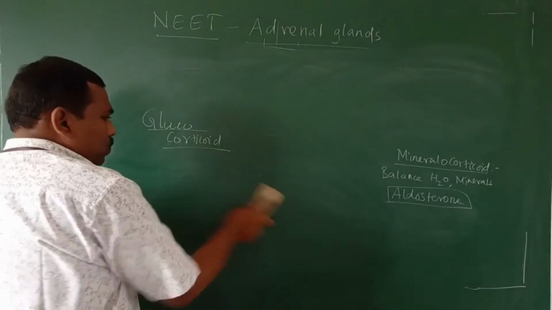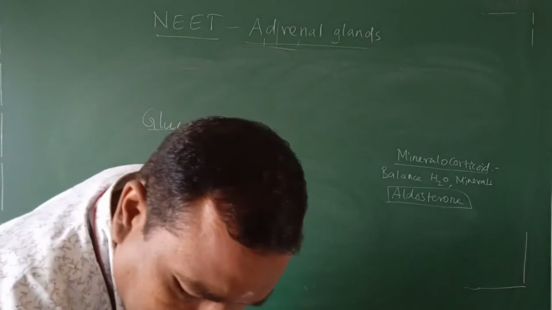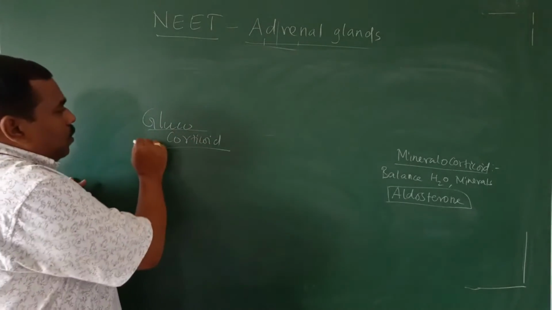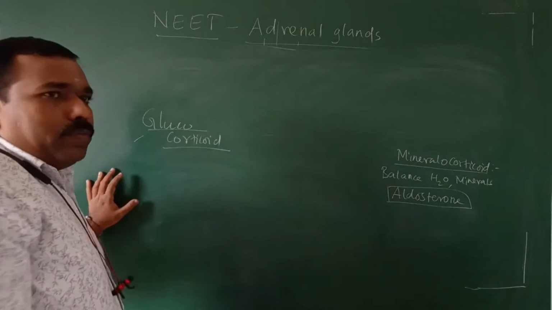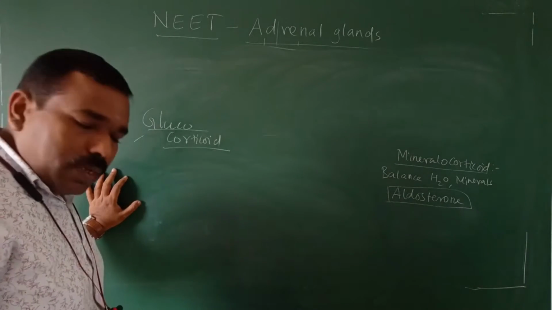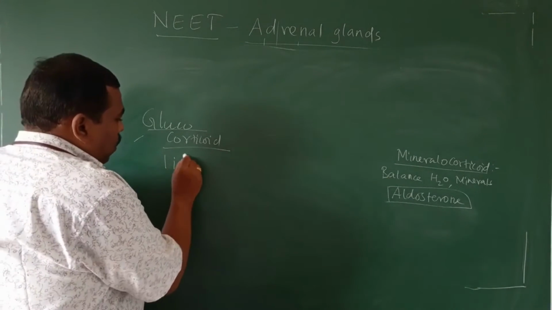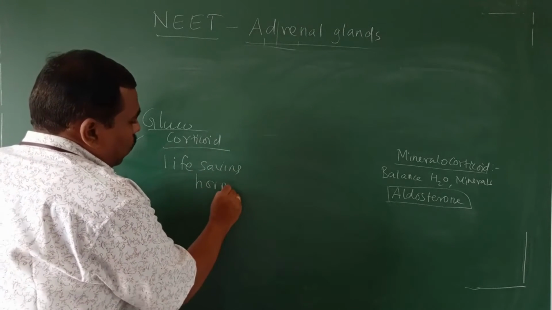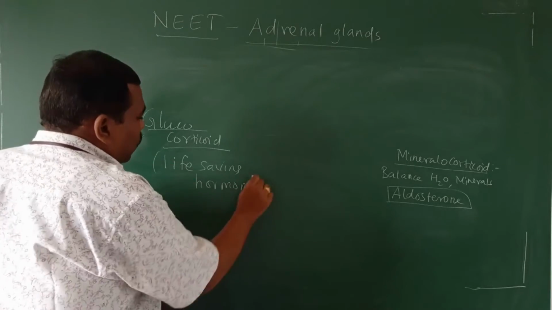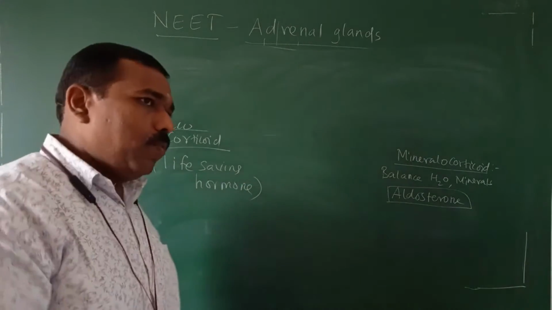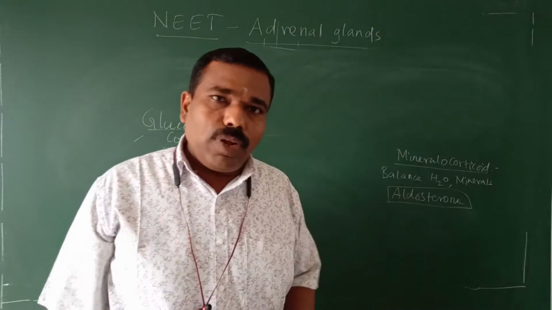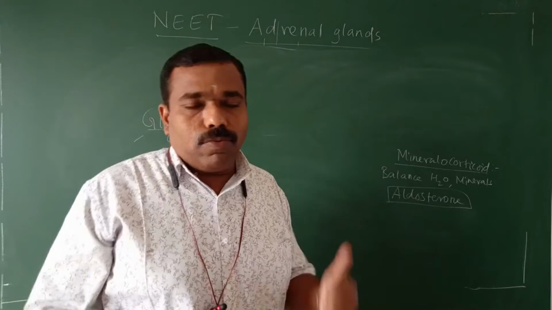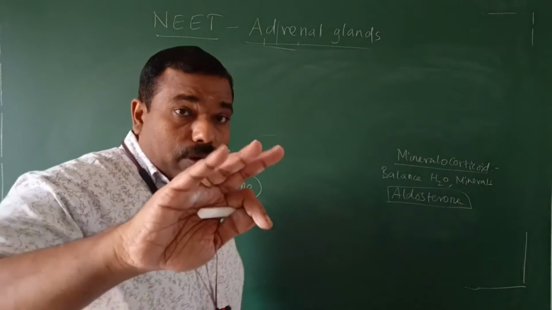The main function, carbohydrate metabolism. Another important one, the glucocorticoid is life saving hormone. Glucocorticoid is a life saving hormone. Why it save our life? Whenever the glucose is reduced. How it save our life? Three important carbohydrate metabolism.